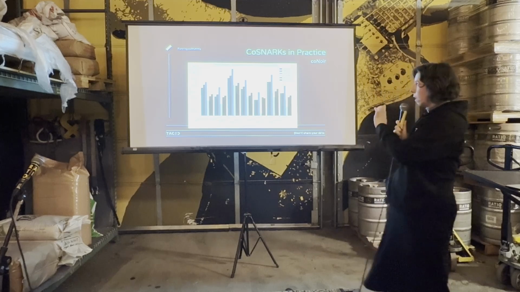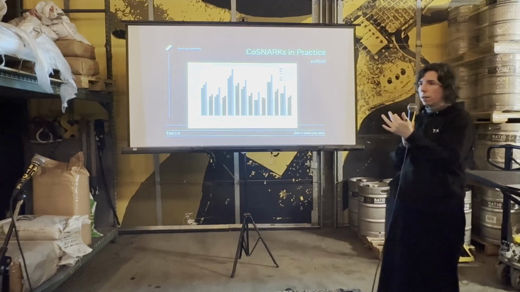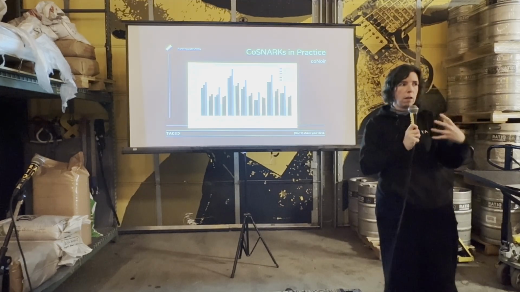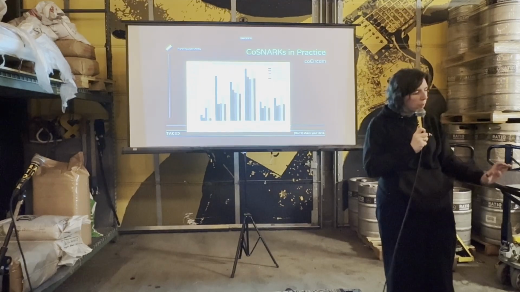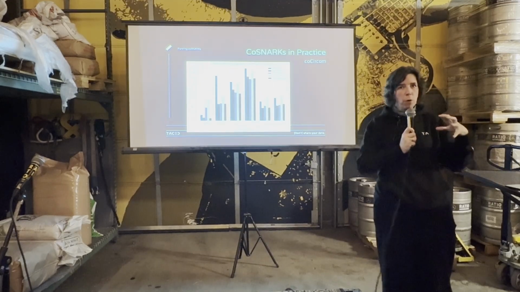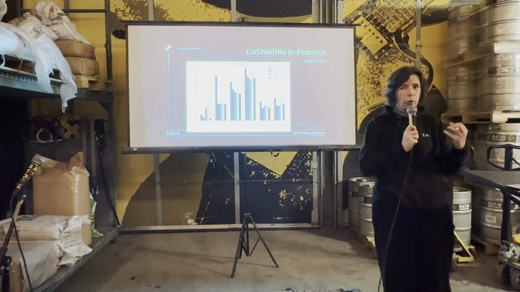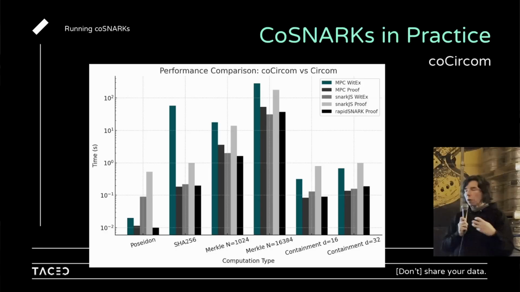coNoir, or Noir in general, is quite feature-rich. It's a versatile language. Circom, on the other hand, is a bit more restricted, and we have a bit more control over what we are doing there, so we can do optimization pretty quickly. These are the benchmarks for coCircom. You can see that for some stuff, we actually get the same or cheaper than the ZK in MPC.